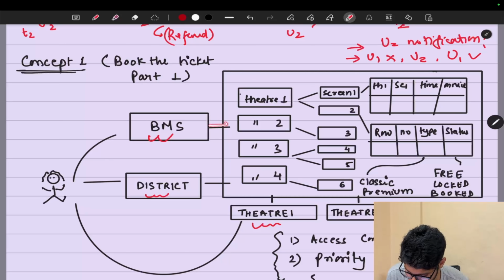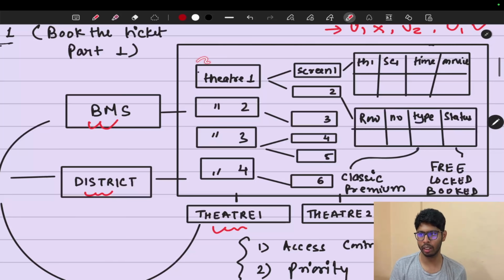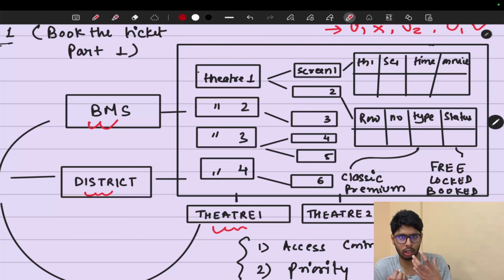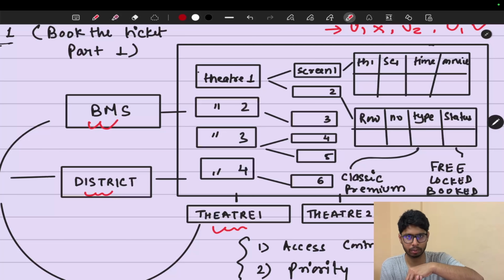Now, first of all, let's understand this central entity. If there is an API call for seat booking, how will it go? First of all, BookMyShow will go to theater one saying that I want to book a ticket in theater one. After that, there are multiple screens in that theater. Considering there are two screens in theater one, screen one and screen two, in screen one there are going to be some timings at which our movie is played, like 4:15, 6:15, and there should be some movie details.